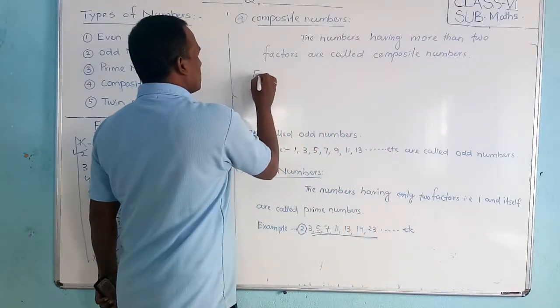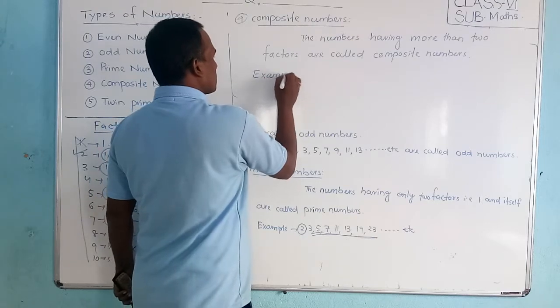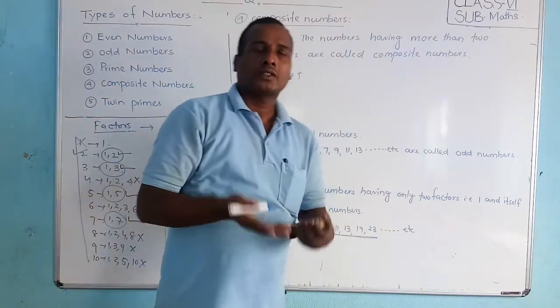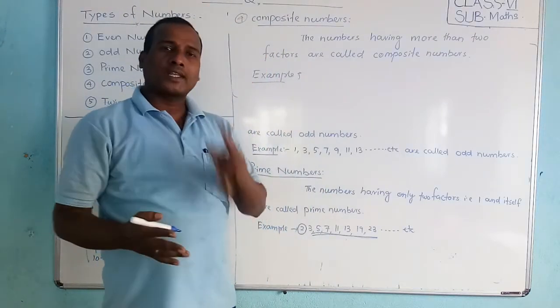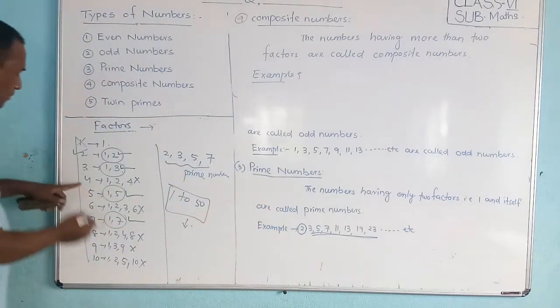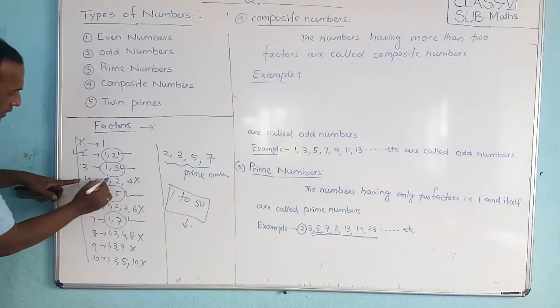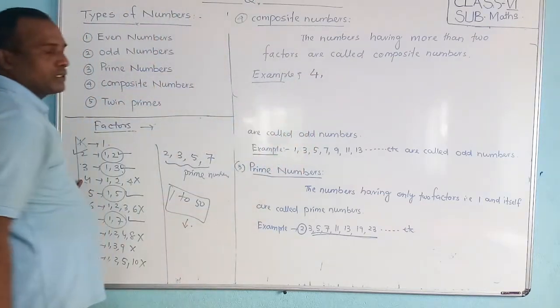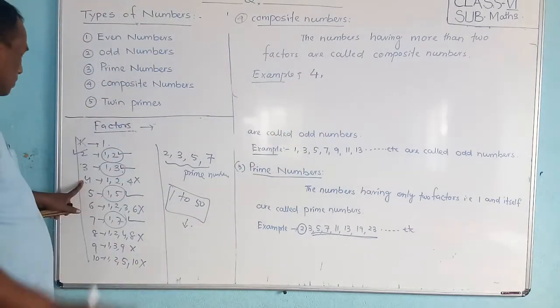Okay, so examples. What are they, students? If you check the examples, what do you see? 1 has only 1 factor, 2 has 2 factors, 3 has 2 factors, 4 has 3 factors. Already I have told you, 4 has 3 factors. So it is a composite number. The first, smallest composite number is 4.